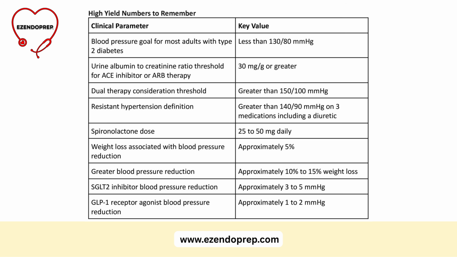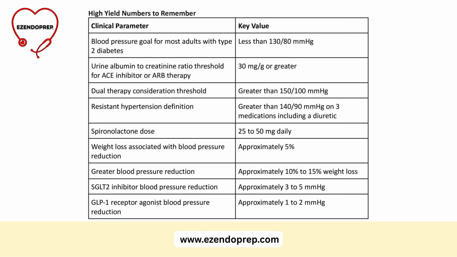Start dual therapy when blood pressure is above 150/100. Resistant hypertension is more than 140/90 on 3 meds, including a diuretic. Spironolactone dosing in resistant cases, 25 to 50 milligrams. Weight loss, 5% lowers blood pressure, 10 to 15% gives greater reduction.